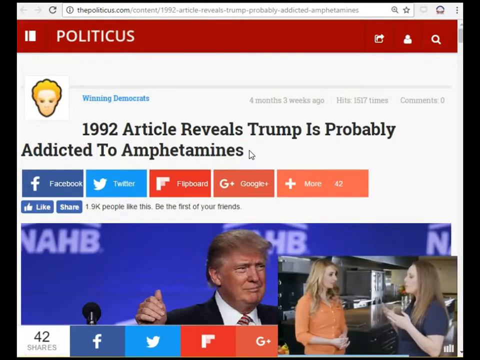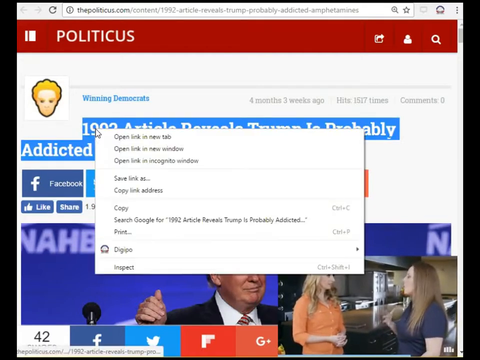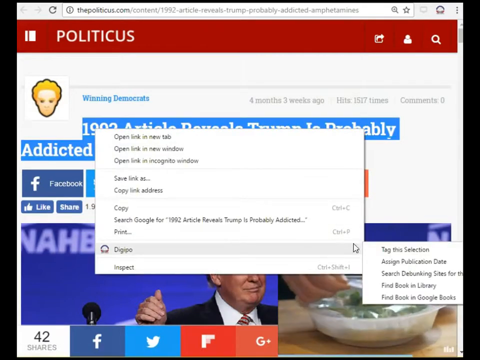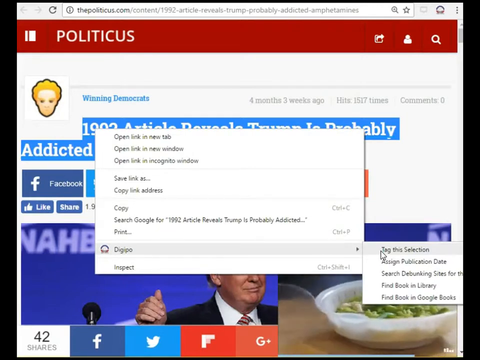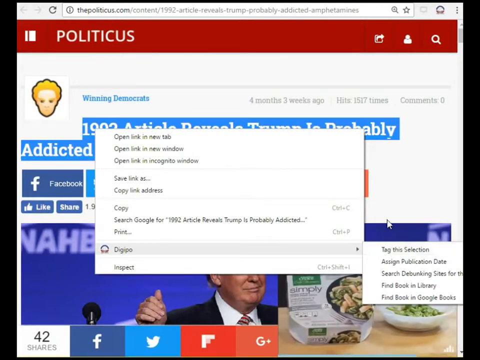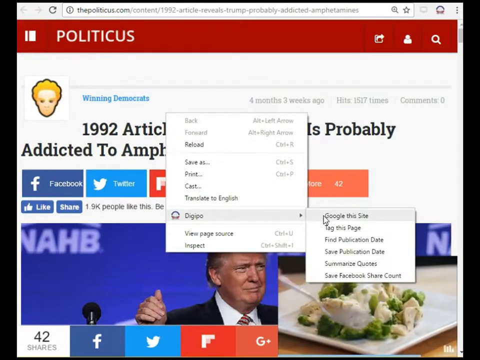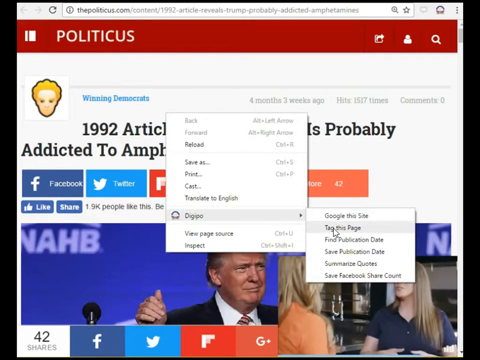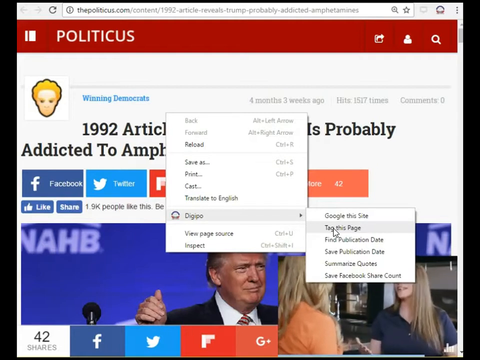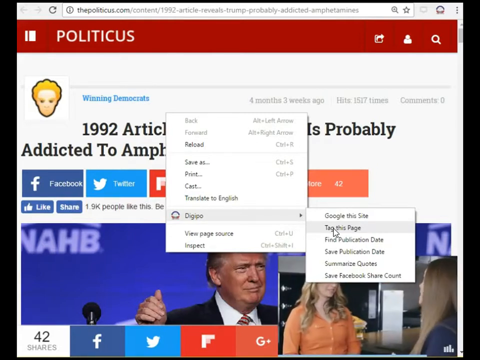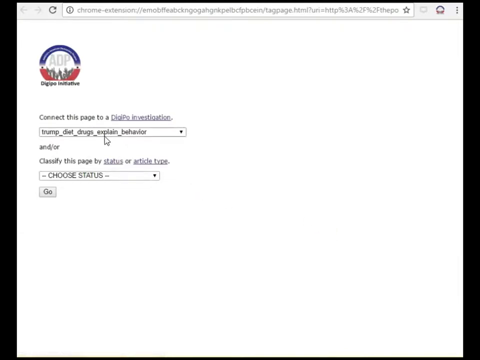There are two ways to do that. If I have a selection, I can right-click and tag the selection. But if nothing is selected, I can right-click and tag the page, which in this case I'm going to do. This will create a Hypothesis page note since there's no specific quote on this page that I'm interested in.